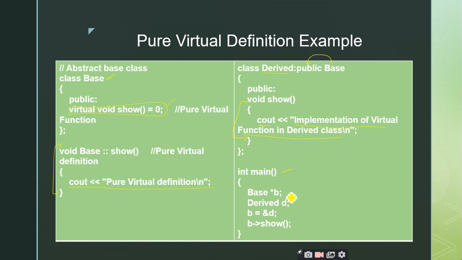So you cannot create objects of this abstract base class. You create a pointer b to the class base, and an object of the class derived, and I store the address of the derived object inside the base class pointer. Now I access this function using the base class pointer, b arrow show. It will go and execute the body of the derived class. This is executed. Is it clear?